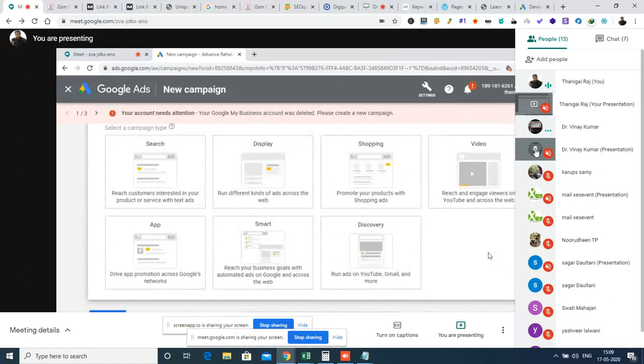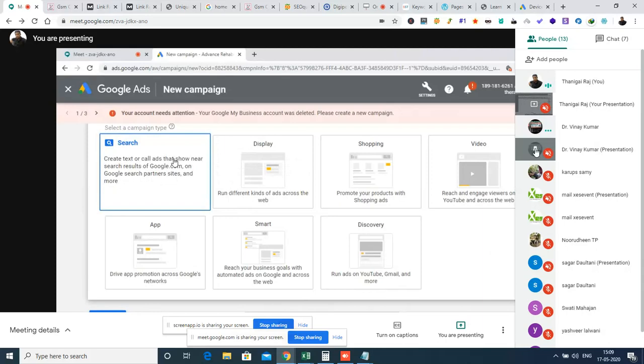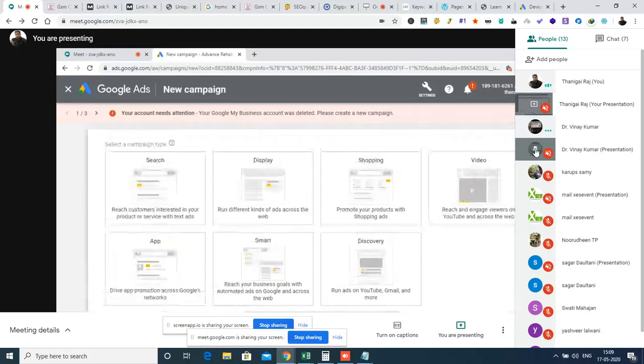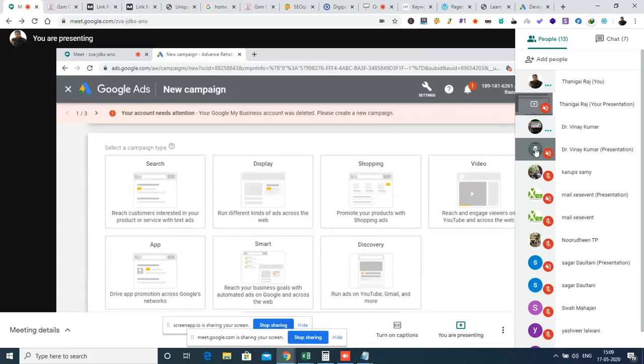Okay, so here we can see search ad, display ad, shopping, video, app, smart, discovery. Here we are going to choose the option search. So Mr. Vinay, please choose the option search. Have you clicked the option search?